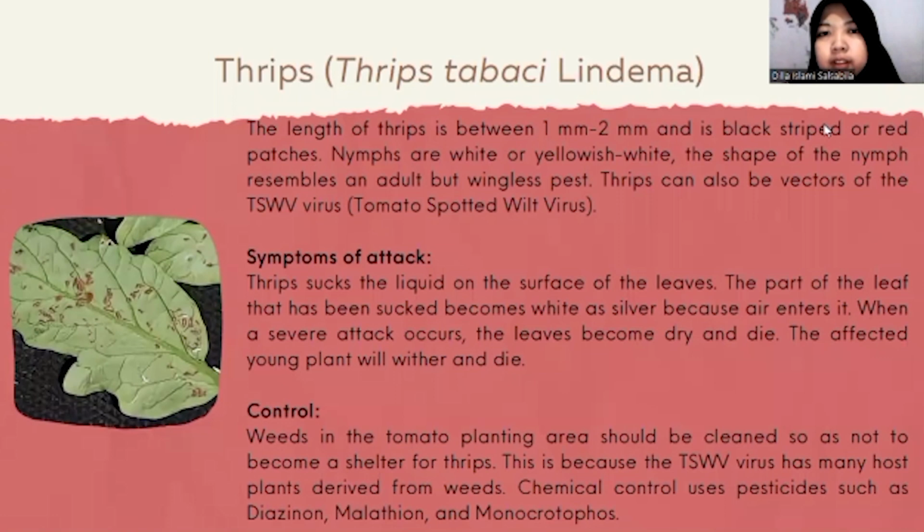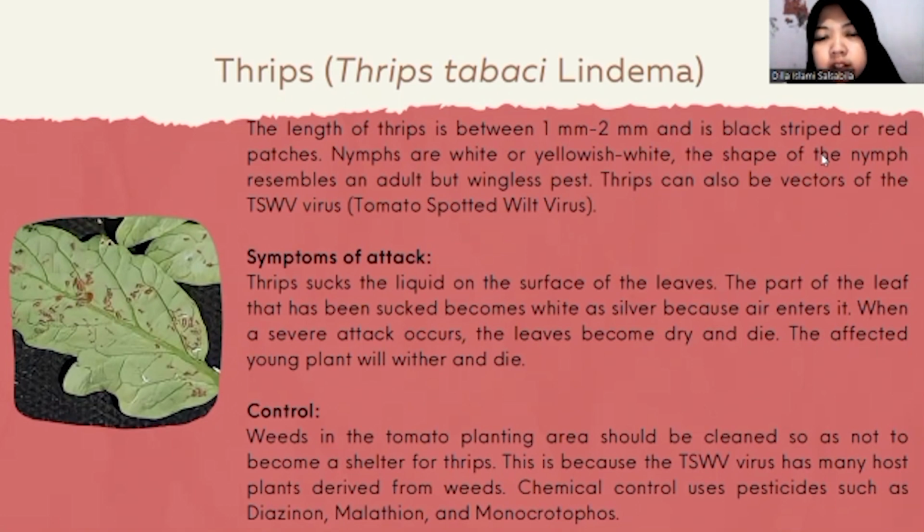Okay, the next is thrips or Thrips tabaci. The length of thrips is between 1 mm until 2 mm and is black with stripes or red patches. Nymphs are white or yellowish white. The shape of the nymphs resembles an adult but wingless. Thrips can also be a vector of the TSWV virus or tomato spotted wilt virus. For the symptoms of attack, this pest sucks the liquid on the surface of the leaf. The part of the leaf that has been sucked becomes white or silver because air enters it.